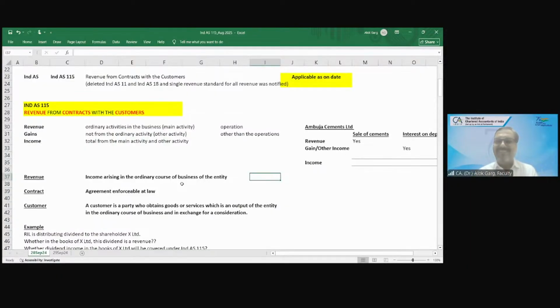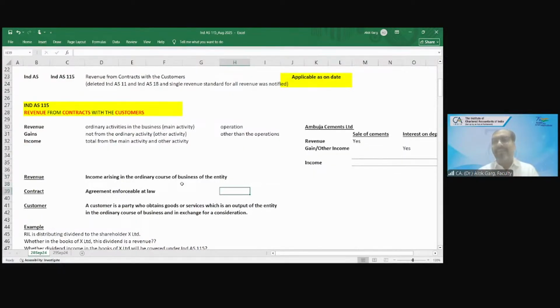Right? Selling a ticket is a revenue, sir. Normally the fresher chartered accountant says that it is an income. So it is an income, but what is the granular part of the income? Income is a bigger word. So I used to ask them, and they say, sir, it is an income. It is a revenue. And revenue is an income which is arising in the ordinary course of the entity, right? So please remember, be specific, okay? Something which is arising from the ordinary course of the business of the entity, it is a revenue.